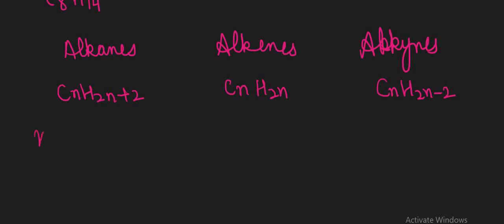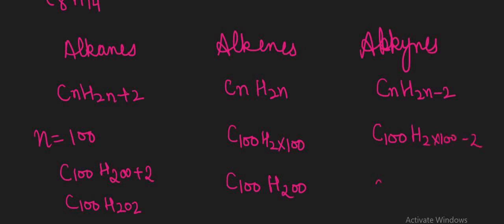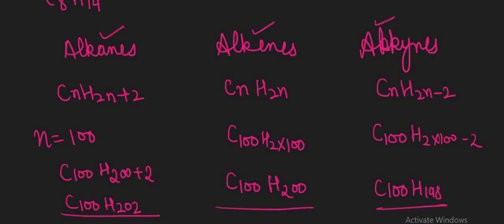If you want to calculate for n equal to 100, then the alkane formula becomes C100H(200 plus 2), which means C100H202. For the alkene, H is 2n, equal to 200, so the formula is C100H200. For the alkyne, the formula is C100H(2 into 100 minus 2), which is C100H198. So these are the 3 formulas for alkanes, alkenes and alkynes.